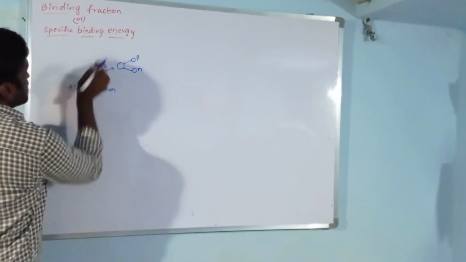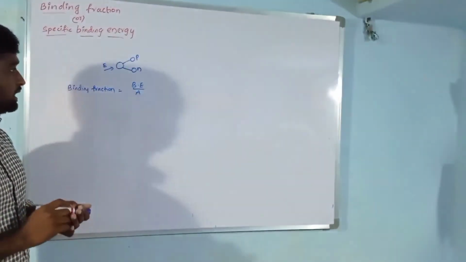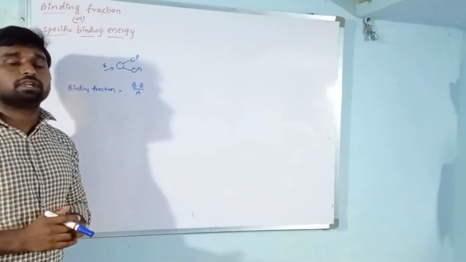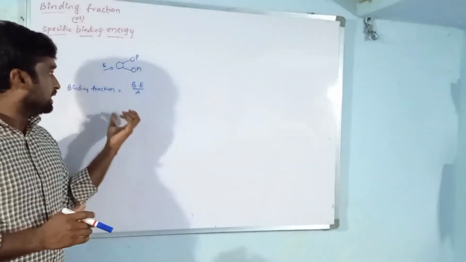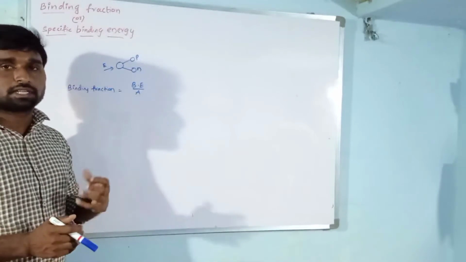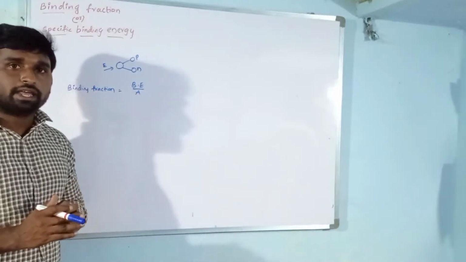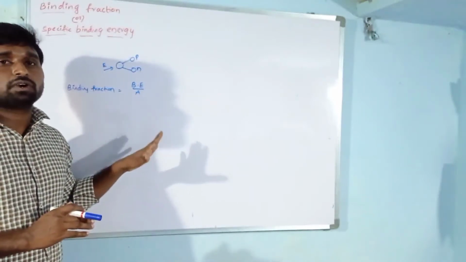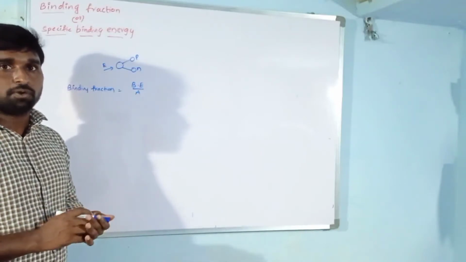So the binding fraction, or specific binding energy, is equal to binding energy per nucleon. Binding energy per mass number gives the specific binding energy. The stability of the nucleus is not decided by binding energy. Only the specific binding energy decides the stability of the nucleus. So what is the specific binding energy?